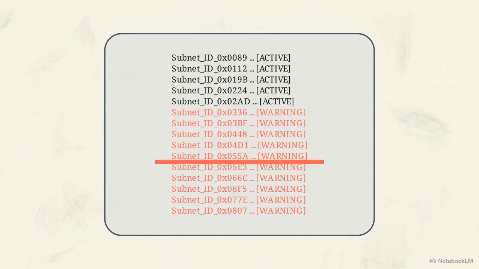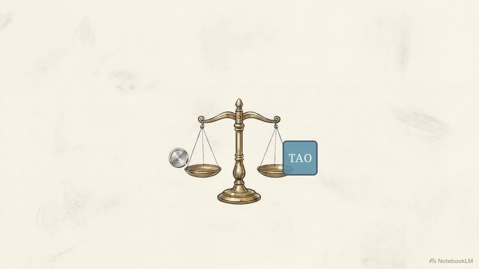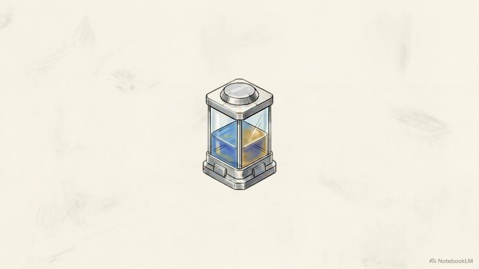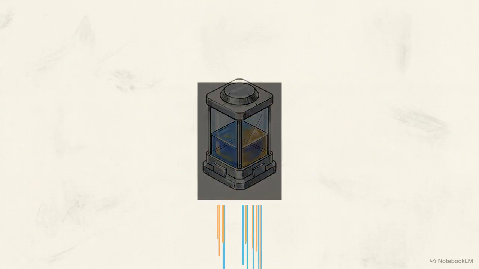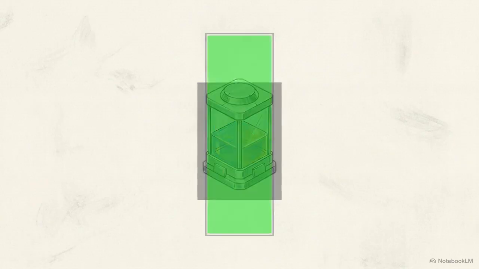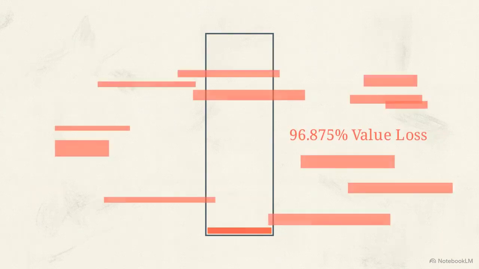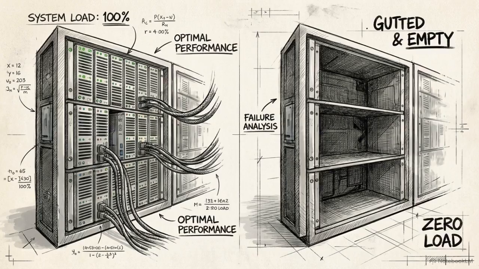The network calls the deadweight. Currently, 10 active subnets sit on the deregistration warning list. When a subnet is deregistered, the liquidity pool's dTAO to alpha ratio collapses as reserves are depleted and exit liquidity vanishes. With no new TAO entering to balance the pool, the redemption rate for alpha tokens effectively zeroes out. For stakers, this terminal conversion results in a loss of up to 96.875% of their value. The math is unforgiving. Bittensor's market algorithm actively subsidizes utility and ruthlessly purges failure.